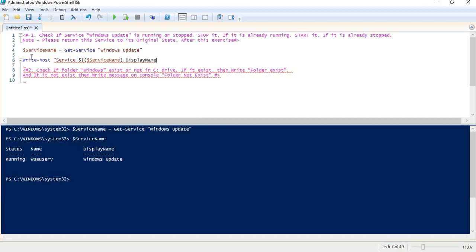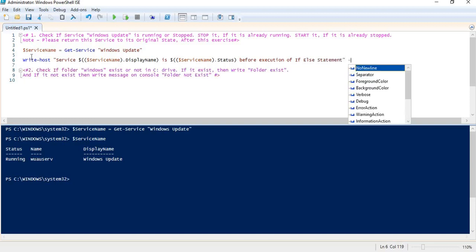I will close my sub-expression operator, and then again use a sub-expression operator for status, and close it, right? And this status is before execution of the if else statement, right?